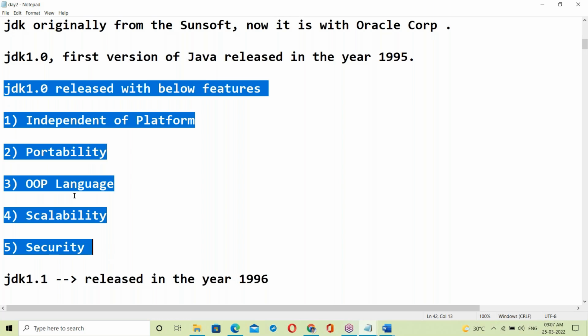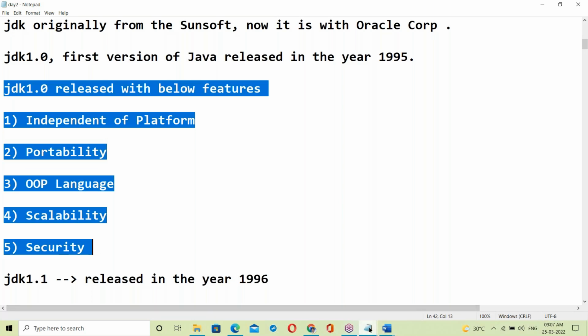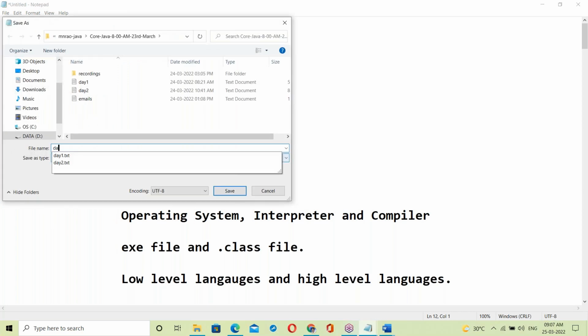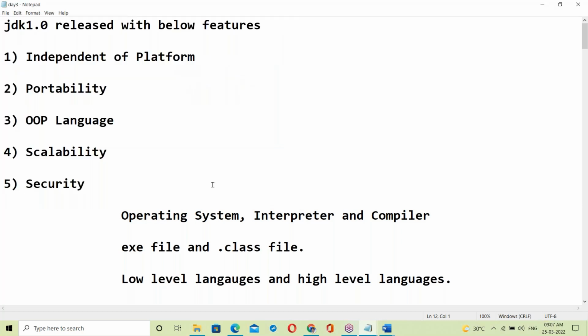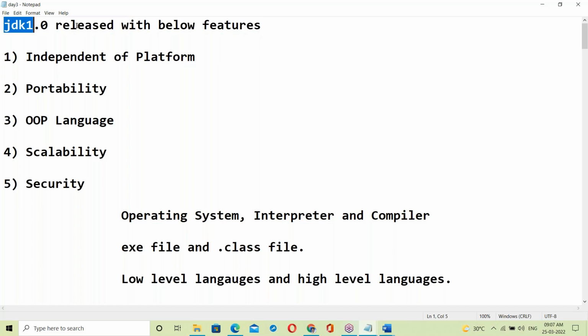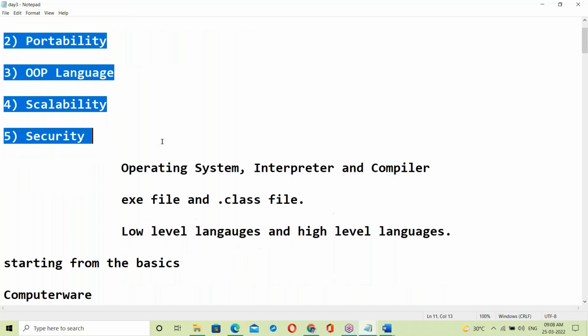Today's topic, Java features. JDK 1.0 was released with these features. This is day 3, and I'll share this one also. JDK 1.0 was released with main features like these. They are the initial features of Java: platform independence, portability, object-oriented language, scalability, and security.